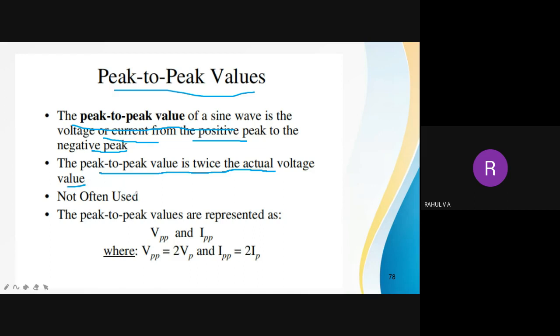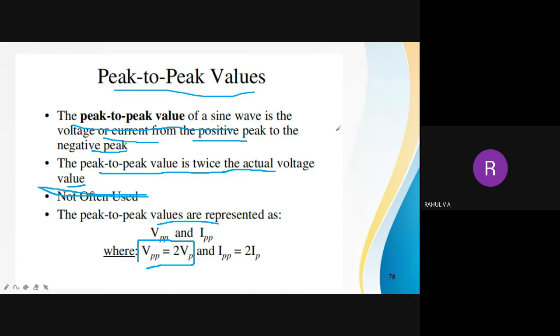So peak to peak value is twice the actual voltage value. That is peak value. So it is not often used in electrical. The peak to peak values are represented using VPP or IPP. So peak to peak value VPP is actually 2 into Vp. That means peak to peak voltage is equal to 2 into peak voltage.